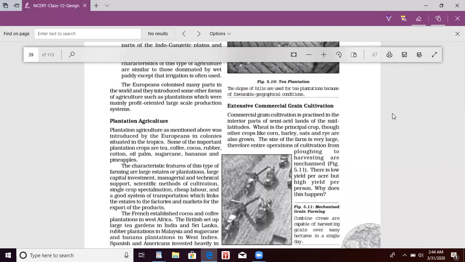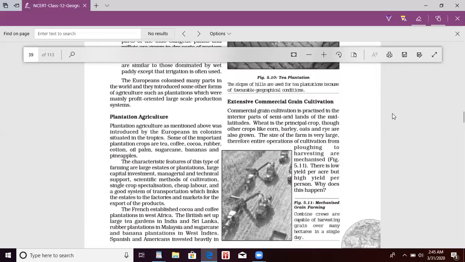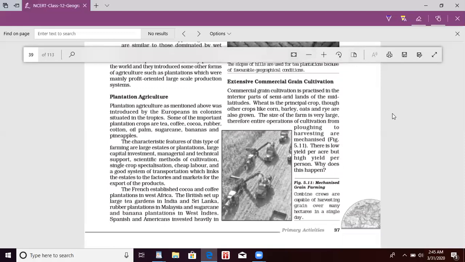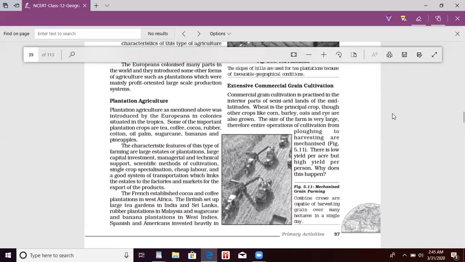All these things come under plantation agriculture. The French established cocoa and coffee plantations in West Africa. The British set up large tea gardens in India and Sri Lanka, rubber plantations in Malaysia, and sugarcane and banana plantations in the West Indies. Spanish and Americans invested heavily in all these products.